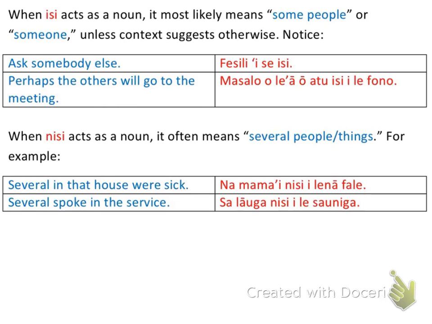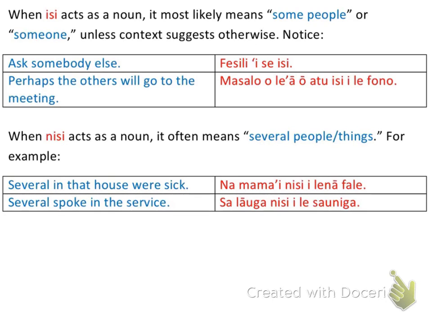Okay, so then we're going to think about ea acting as a noun, where it's not going to come before a noun like the determiners did on the last page. It's going to act as the noun itself. And so when ea acts as a noun, it mostly means some people or someone or somebody, okay? Or sometimes it means something else that the context suggests, okay? So when you see ea and you don't see a noun following it, then it usually means some people, someone, or somebody. So here's some more questions.